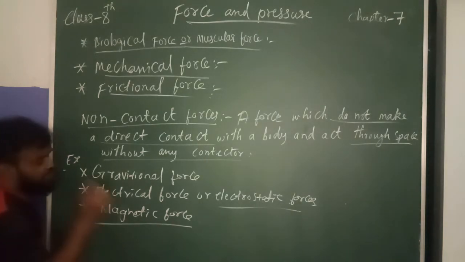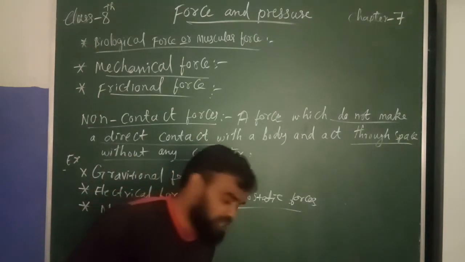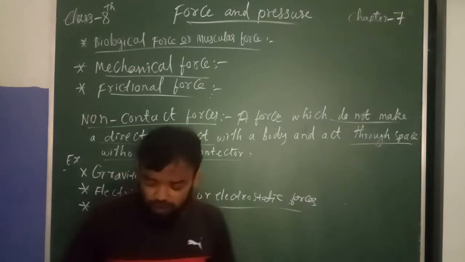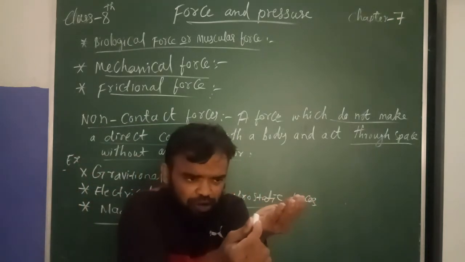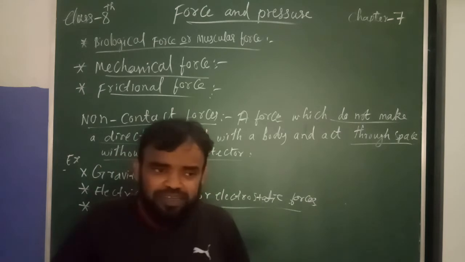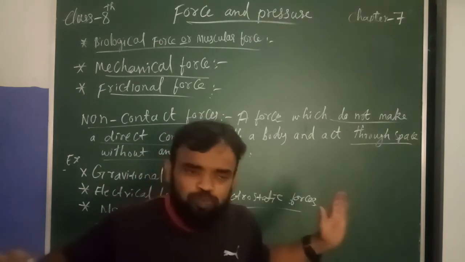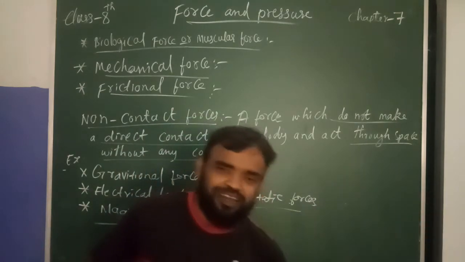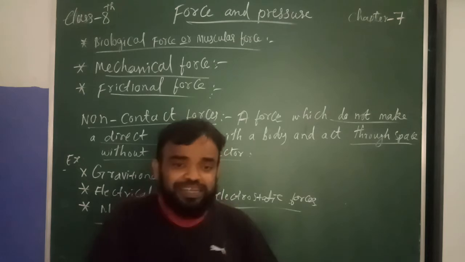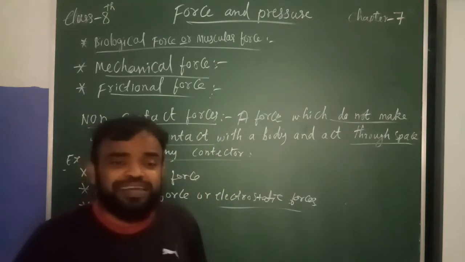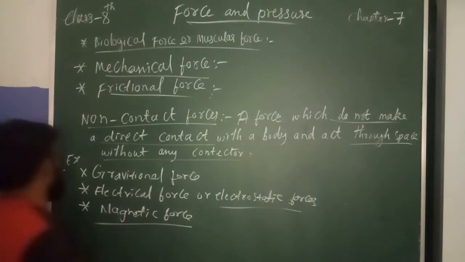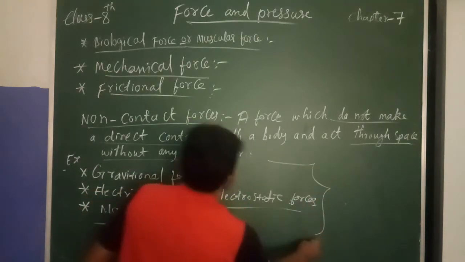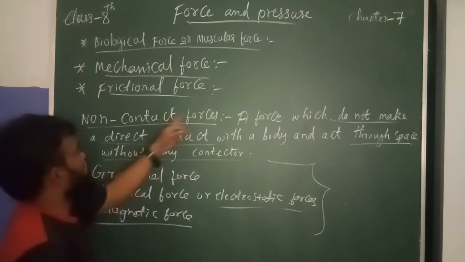And one more is magnetic force. If one iron box is there and one magnet is there, and you bring them near each other, suddenly it will attract. No one will push the metal or the magnet. It attracts directly. These are what we call non-contact forces.